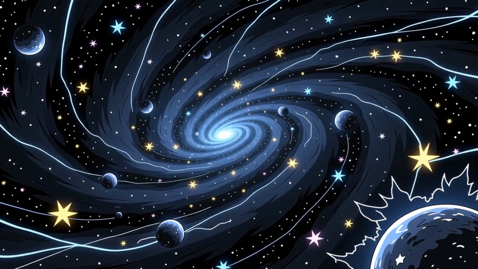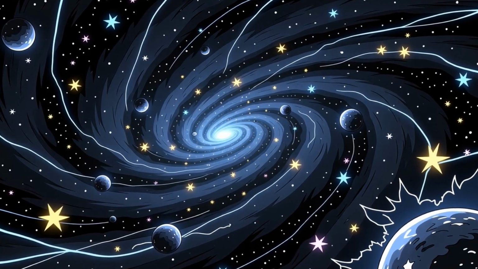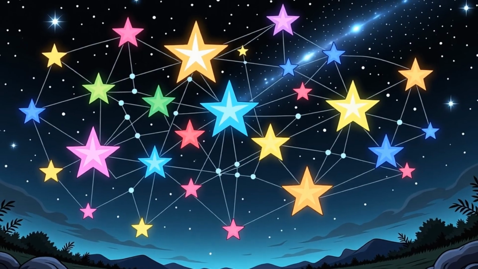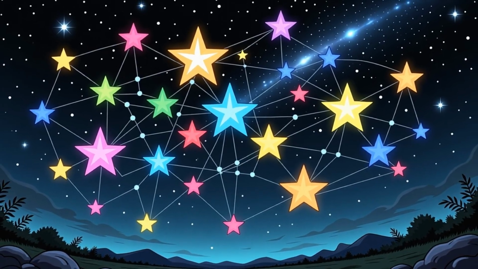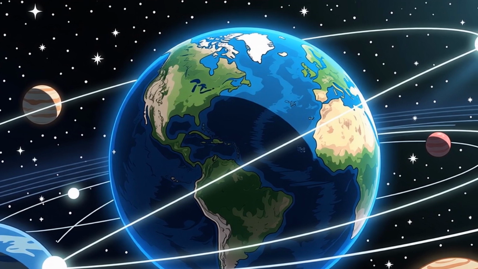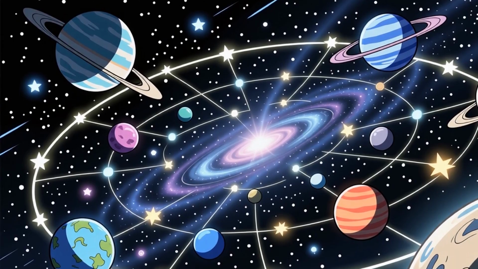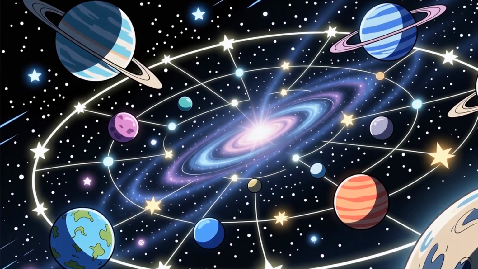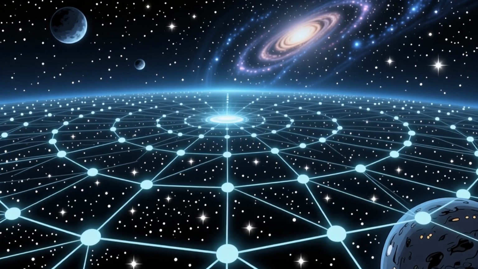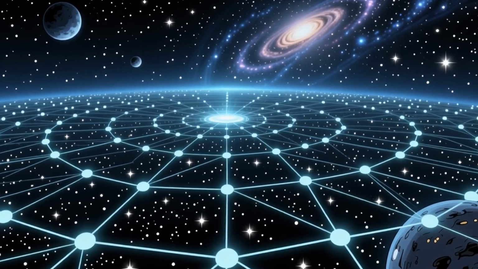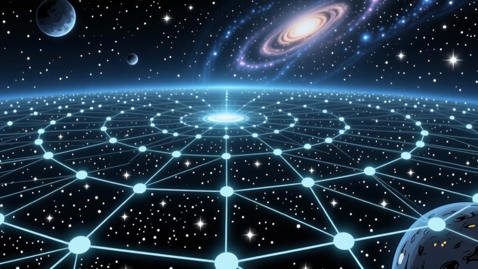The stellar network illustrates the interconnectedness of cosmic entities. It represents a system where celestial bodies are nodes in a larger network. Earth can be visualized as one node within this vast cosmic network. This perspective emphasizes the relationships and interactions between different parts of the universe. The network highlights the idea that cosmic entities are not isolated, but are part of a greater whole.